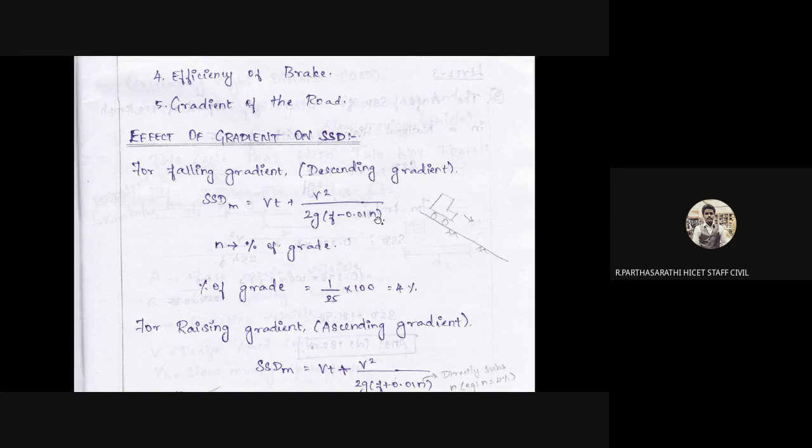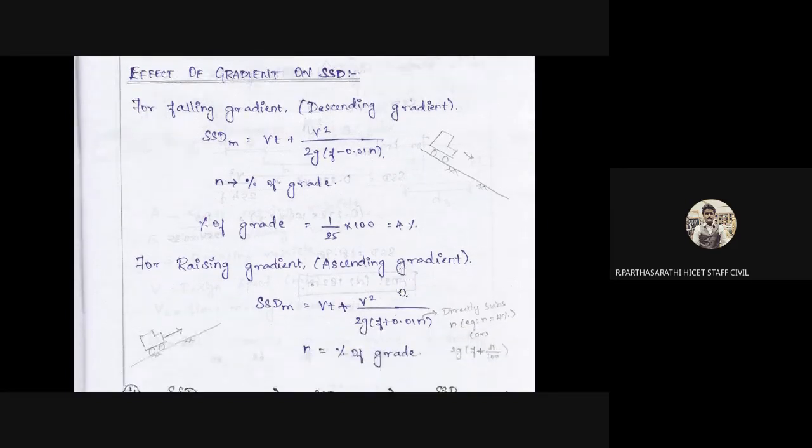This is the condition of the falling gradient. n is the percentage of grade, and you apply the value of n. The percentage of grade is equal to 1 by 25 into 100, that is 4 percent. It is available for the grading system.